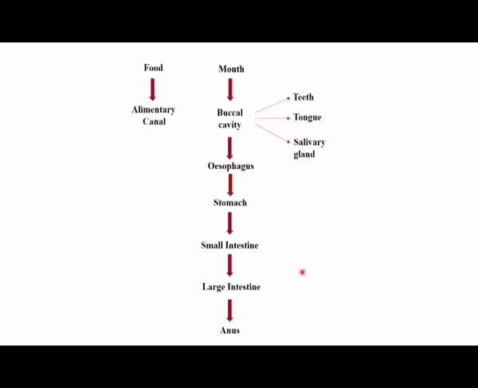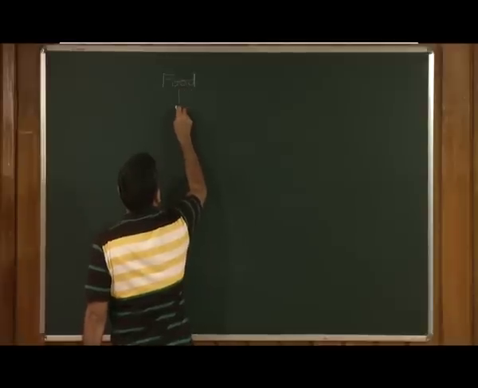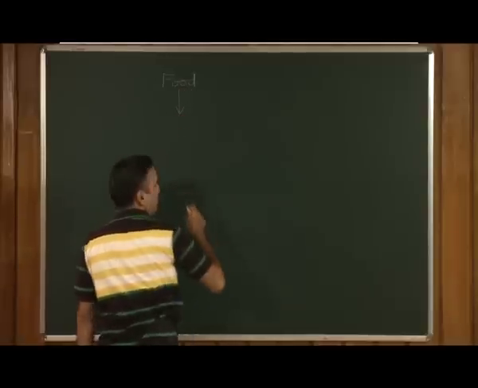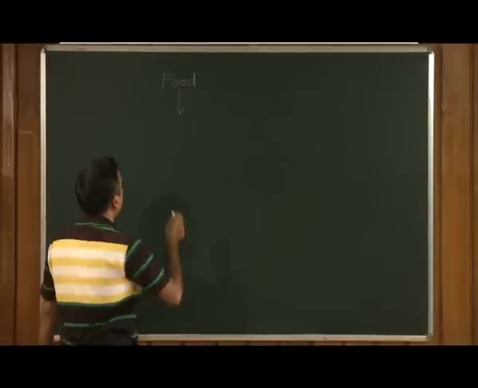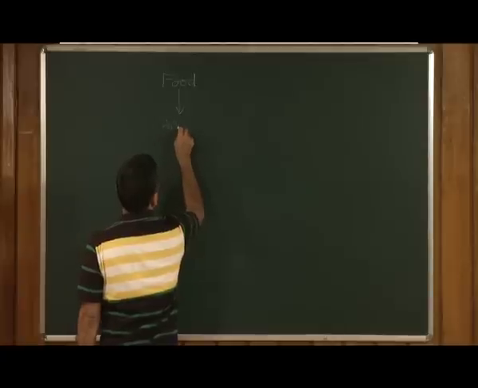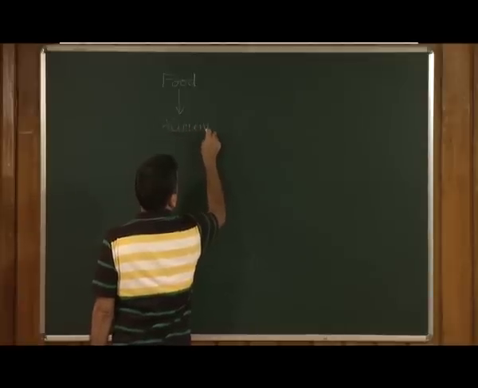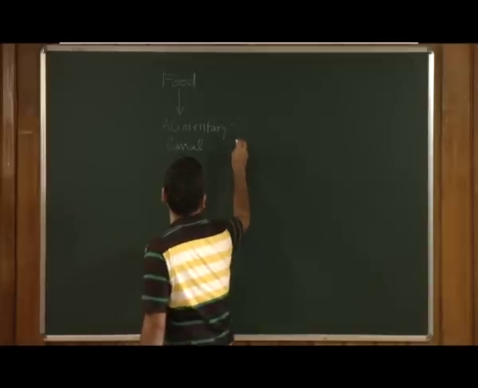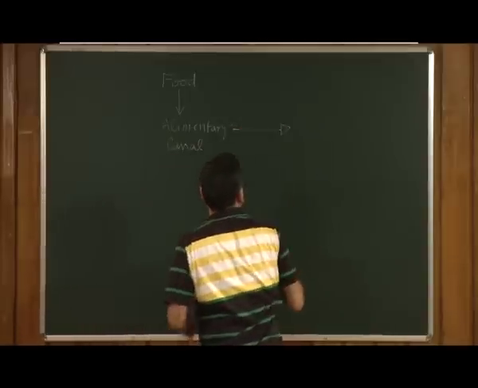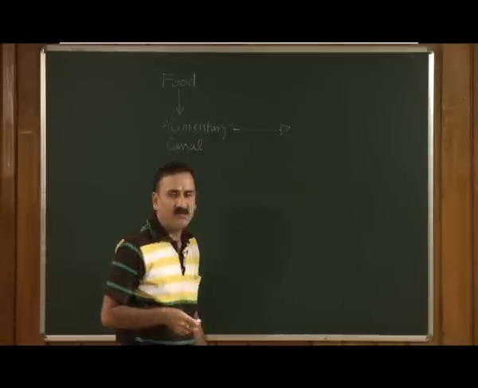So, let us continue. What we have discussed is that we have a complex food material, okay, and this food material requires a specialized machinery, and that specialized machinery is known as the alimentary canal. We have also discussed the different components of the alimentary canal.